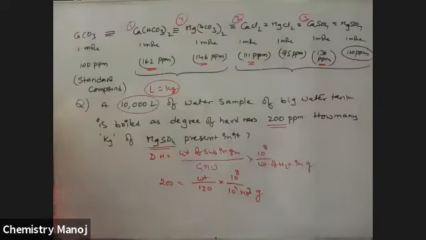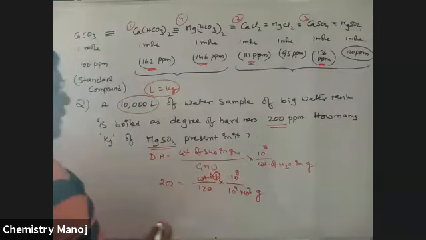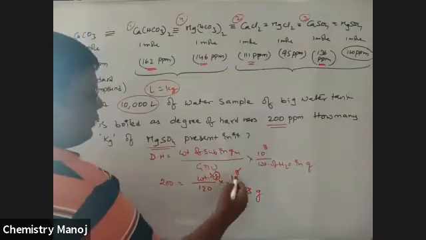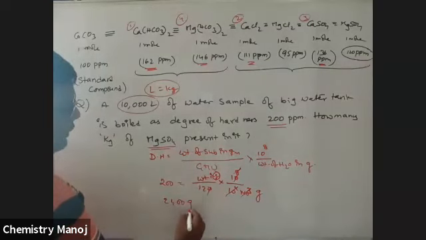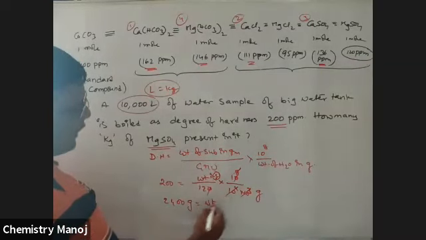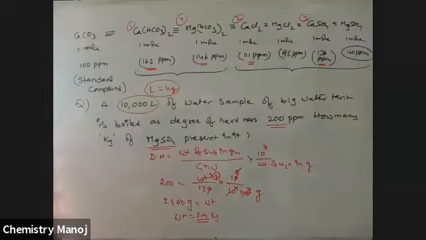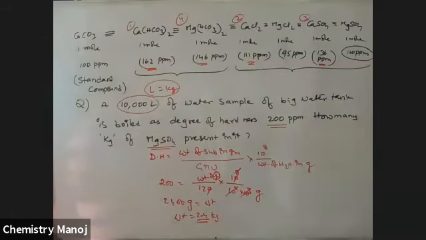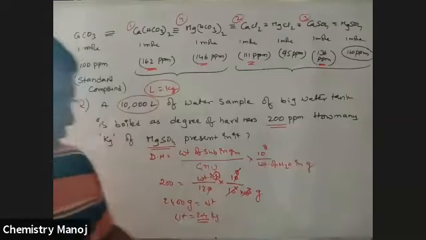Now, what is the weight? So we will get that weight in grams. So 10 power 4, 10 power 7. So this one cancels. That is 2400 grams weight we will get. So the weight is equal to 2.4 kg. This is the way to calculate the problems. Very, very important in hardness of water. So if you know the two formulae, easy to calculate it. Now there is a problem.